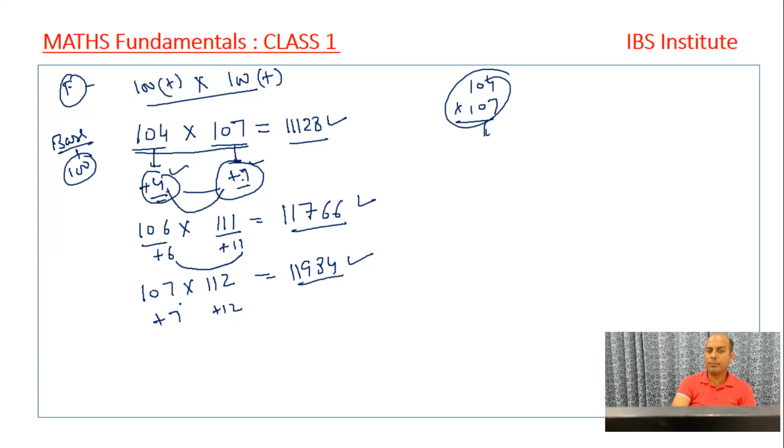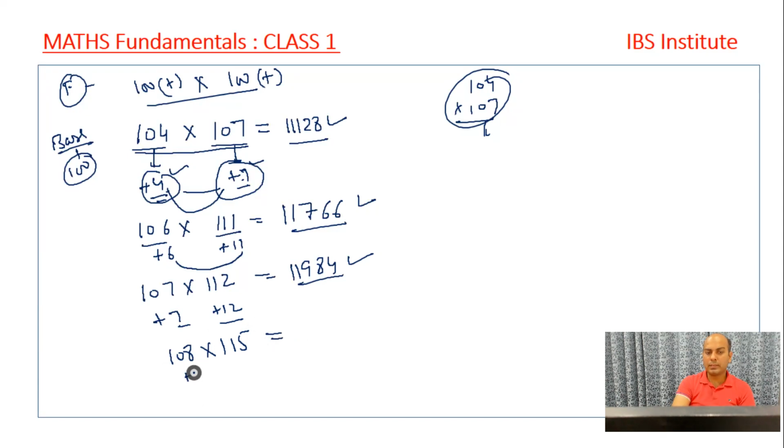But we know that what we are doing, we have to compare it by 100, and whatever extra is left, we have to multiply this. 7 into 12 is 84. Directly we write, and we get the answer, right? Now, if we get some bigger value, like 108 into 115, how do we apply it?